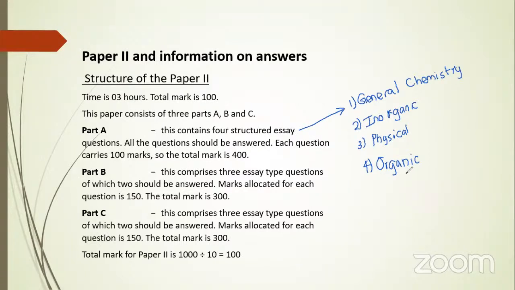And then after, simple conversions or simple reactions, 1 or 2 step reactions, may be asked in the 4th question. And the other thing is the mechanism; 1 or 2 mechanisms can also be there in your 4th question. Okay, then the third one, part B.